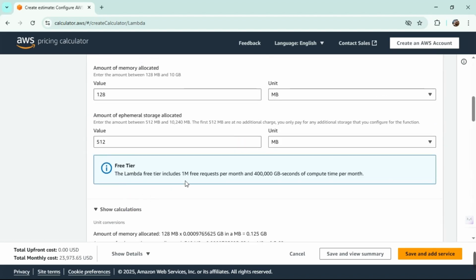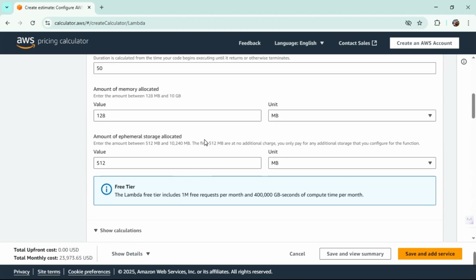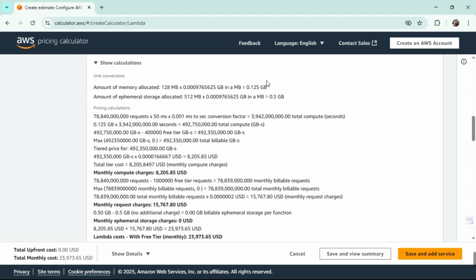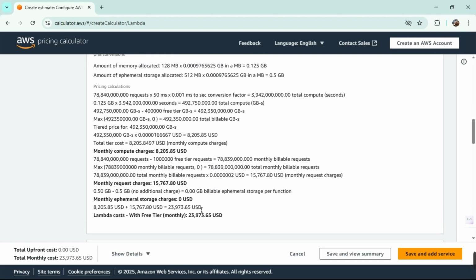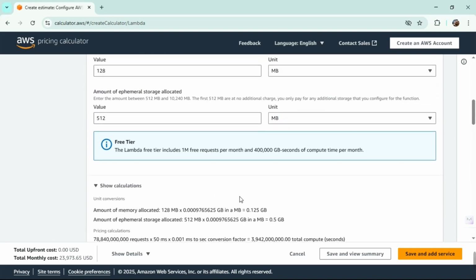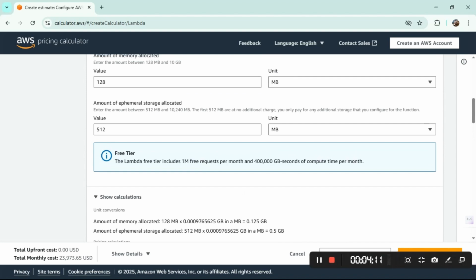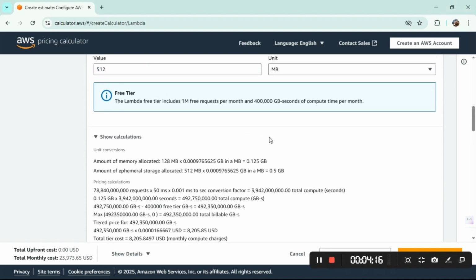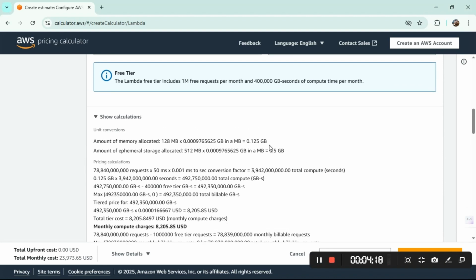Let's show the calculations. You don't need to go beyond all of this, just this. After you enter all this, this is how you're going to see the calculations. As you can see, it's a lot of money, 23,000 for this one. A lot of money for this Lambda cost, right? Now this is for an AWS service provider who has to manage a website like Wikipedia.